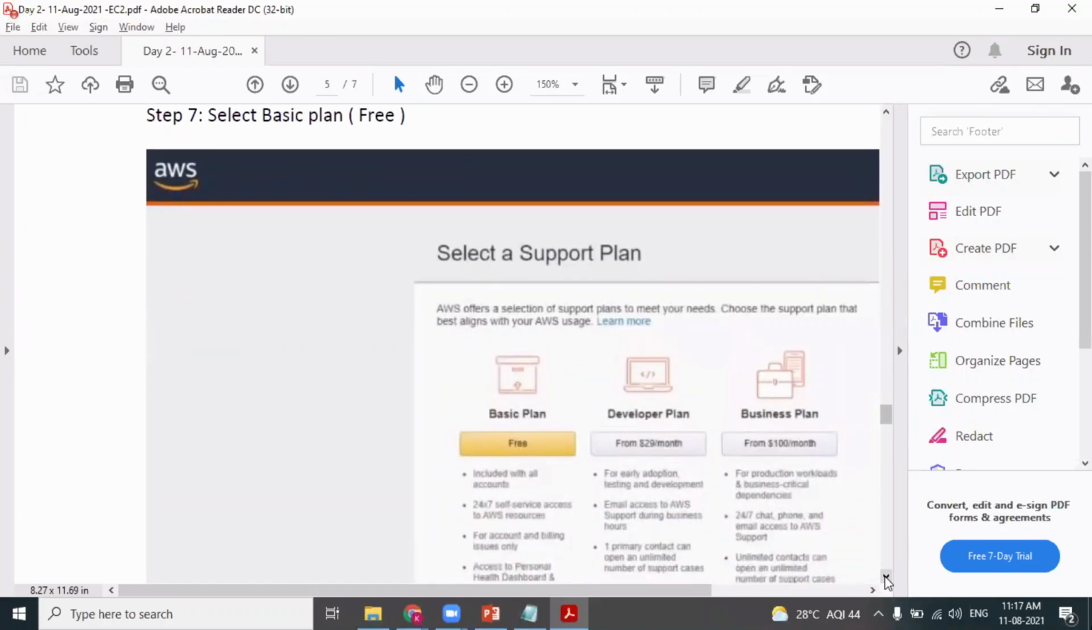Next, very important. AWS provides 3 types of plans: basic plan, developer plan, and business plan. To learn AWS, basic plan is more than enough. Go for basic plan. Basic plan is free for a period of 12 months. So when you create an AWS account today, you can use it for 1 year for free. So please go for basic plan. That's more than enough.